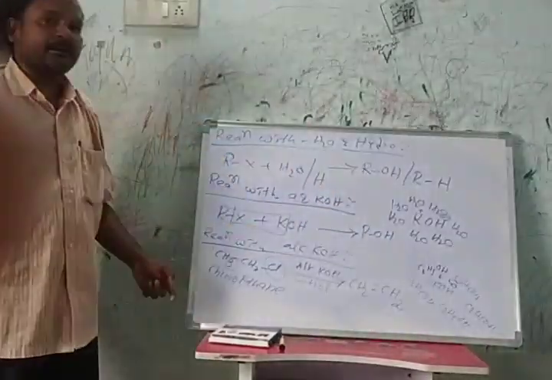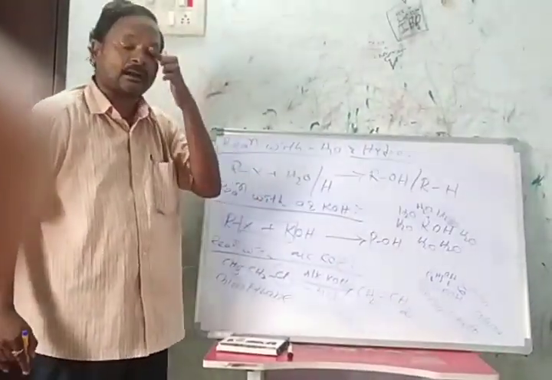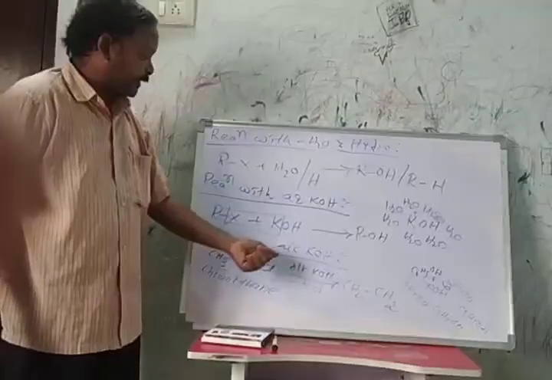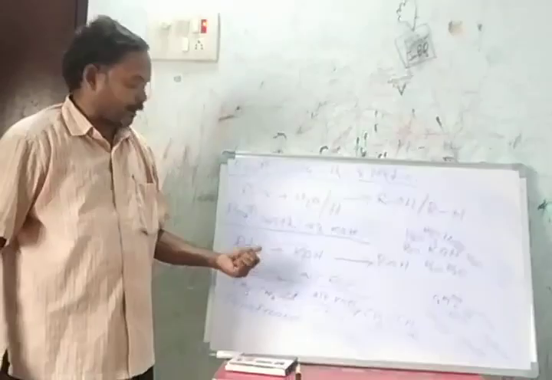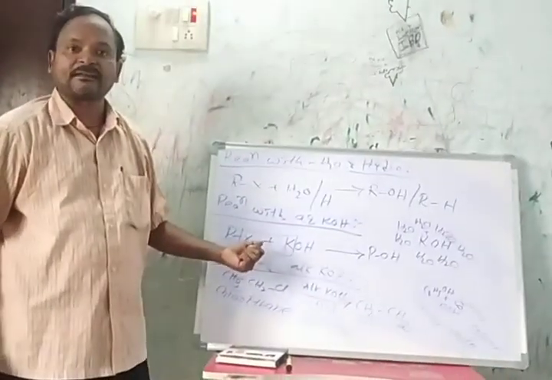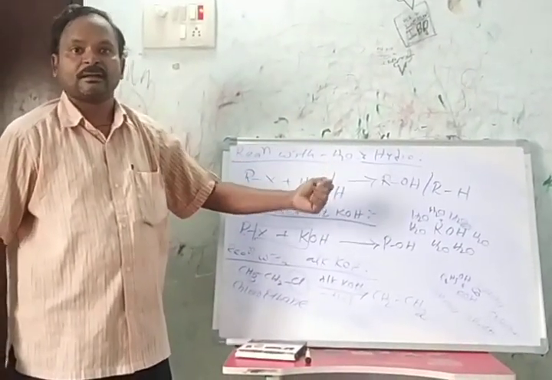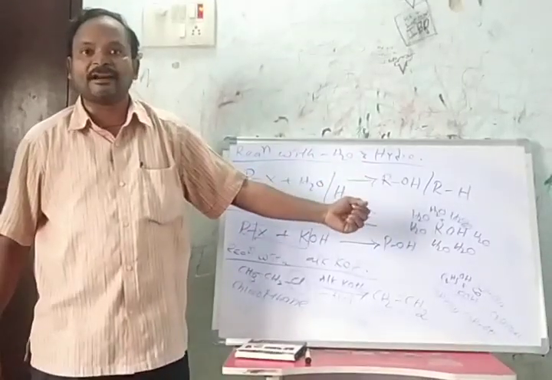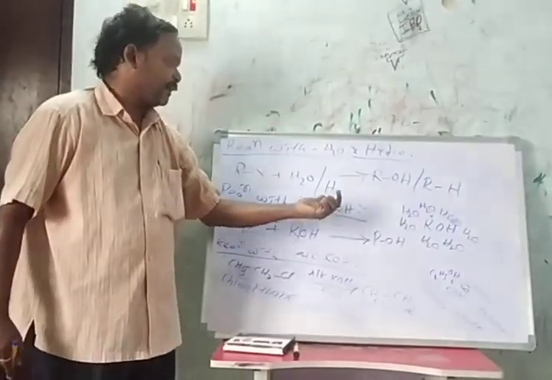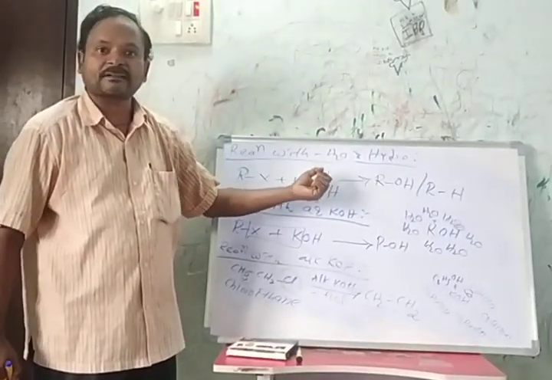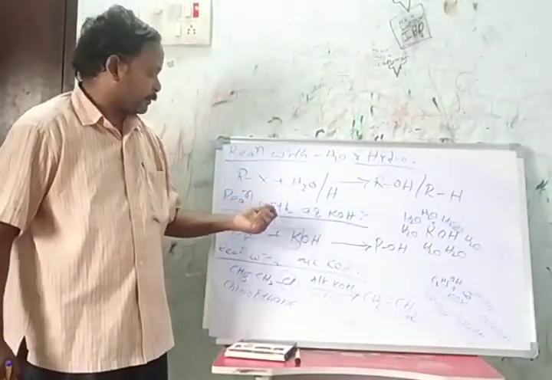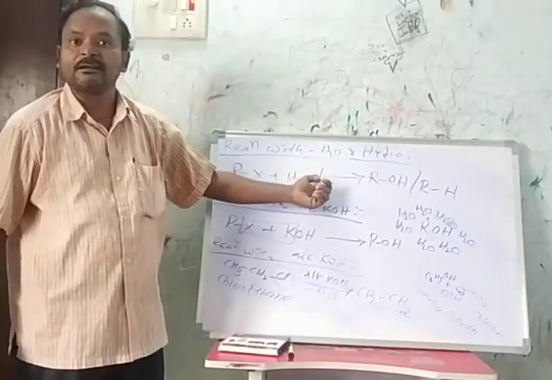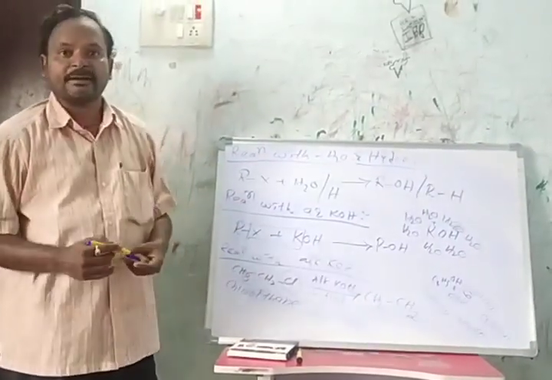Due to this reason, in the presence of alcoholic potassium hydroxide, alkyl halides or haloalkanes mainly undergo elimination reaction, and in the presence of aqueous potassium hydroxide, alkyl halides undergo nucleophilic substitution reaction.